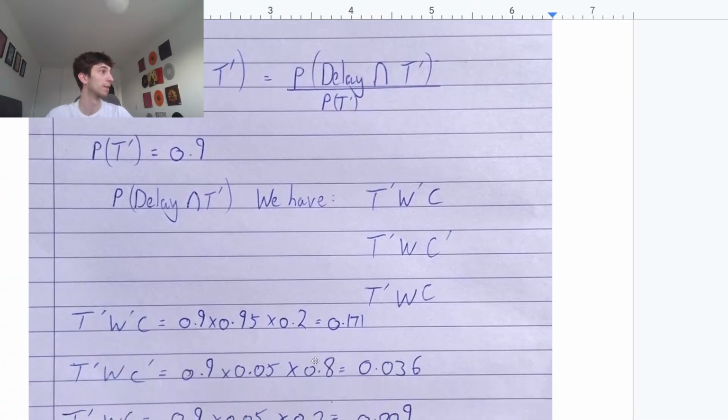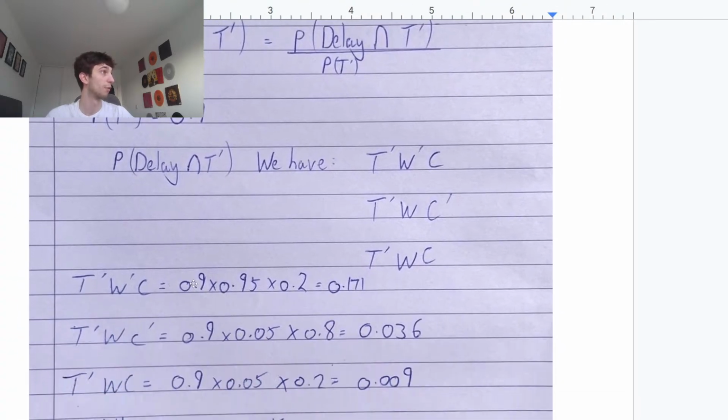So all we have to do, guys, is find the probabilities for each one. So we have 0.9 times 0.95, that's 1 minus 0.05, multiplied by 0.2 because we do have congestion. That's 0.171. T dash, W, C dash: 0.9 times 0.05 times 1 minus 0.2, which is 0.8. That gives us 0.036.